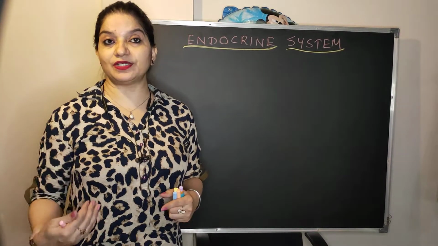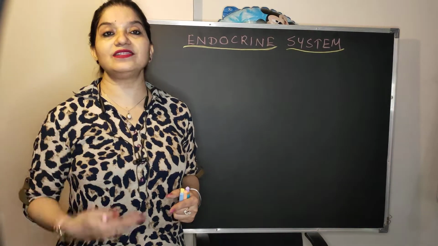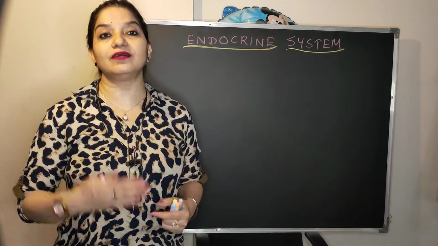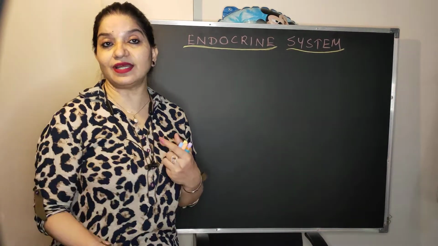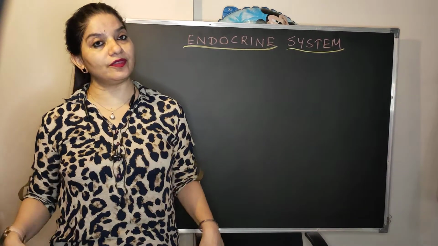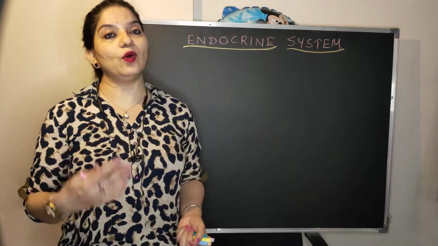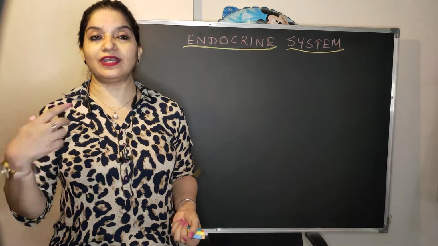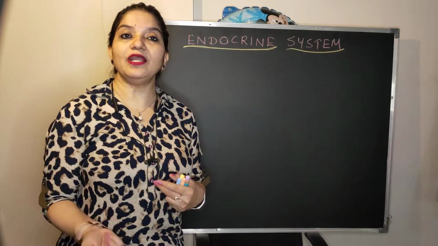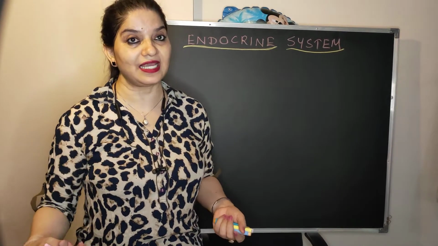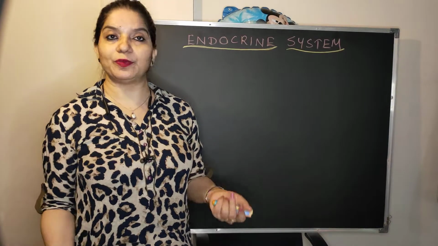So during puberty it will release the releasing hormone, and what is the name of this releasing hormone? Gonadotropin releasing hormone. And where does that hormone go? It goes to the gonads. So what are the gonads? They are testes in boys and ovaries in girls. So they get the signal, and then the male hormone, that is testosterone, and the female hormones, that is estrogen and progesterone, are released, and then you get the pubertal changes.